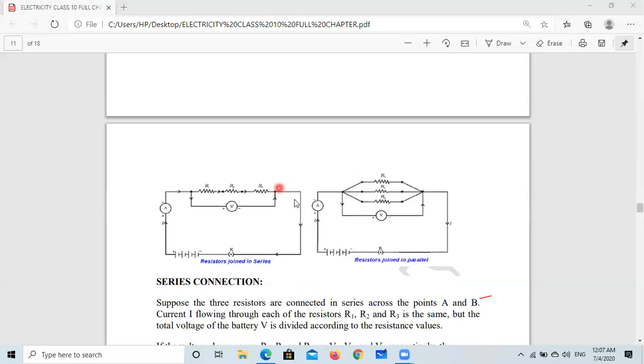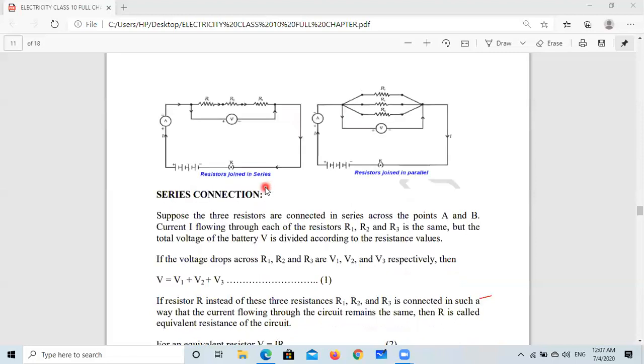So current will not be divided, but the potential difference is created between this point and this point, not between this point and that point. So this potential difference will be divided according to the resistances R1, R2, R3.